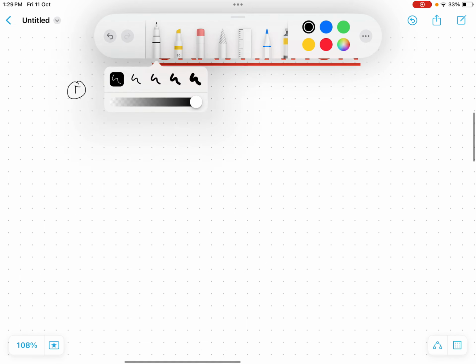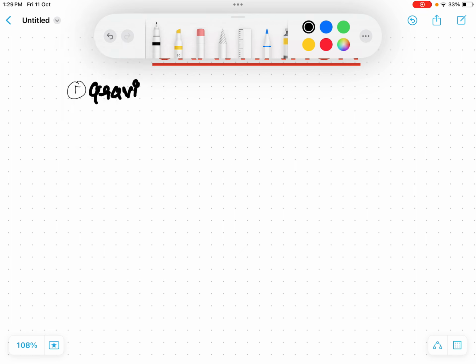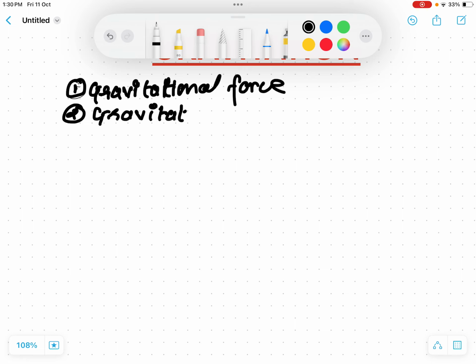One is gravitational force. We'll be learning here how the planets attract each other, and what the force related to the universal gravitational constant is, those things. And in the second part we'll be learning about gravitational field intensity.